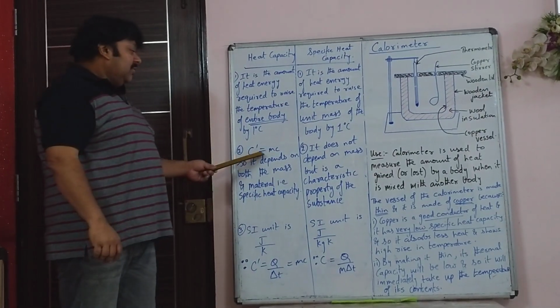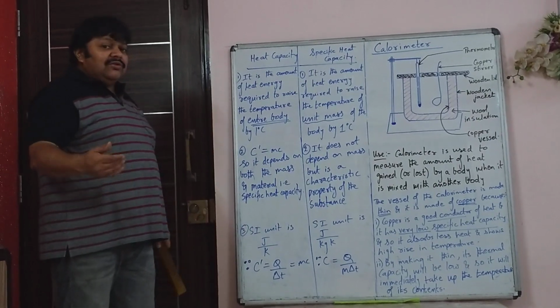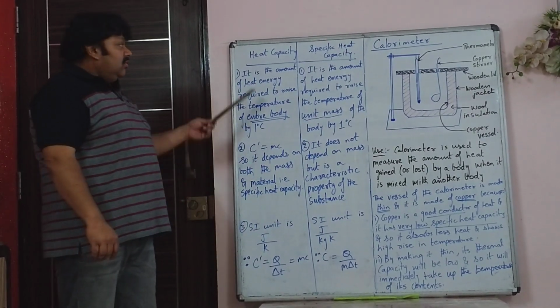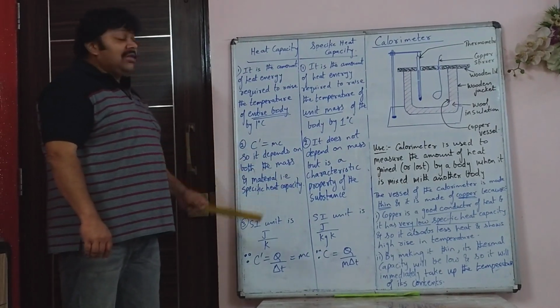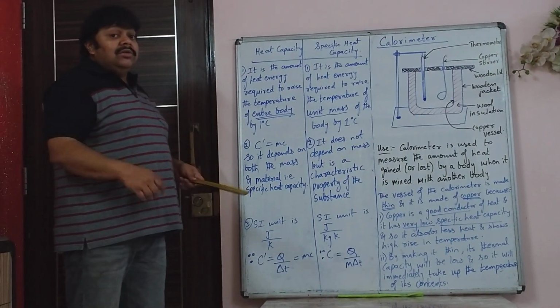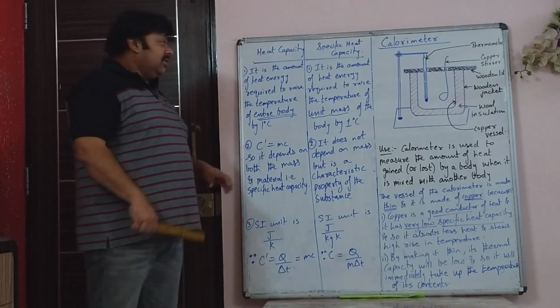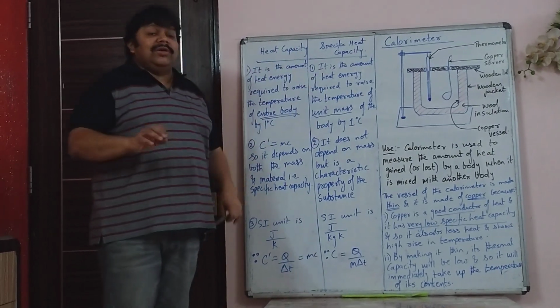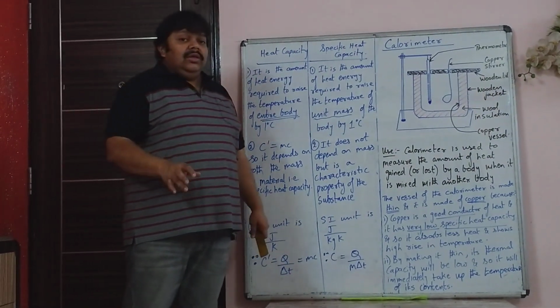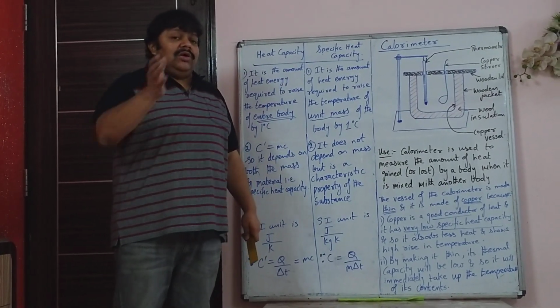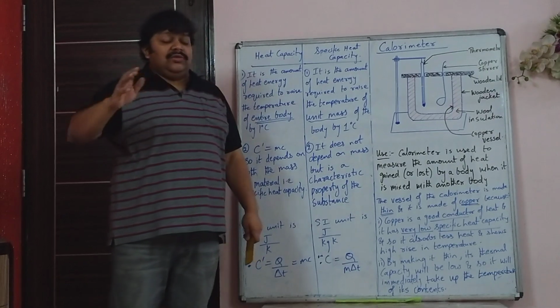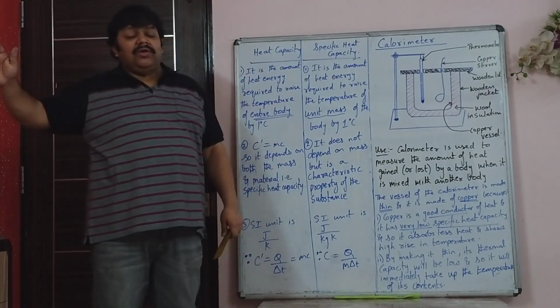Now here the formula you can say C dash is equal to MC. So thermal capacity or heat capacity depends on the mass. Greater the mass, more is the heat capacity. Specific heat capacity, like density, is a characteristic of a substance or material. So it is different for copper, it is different for water, it is different for lead.